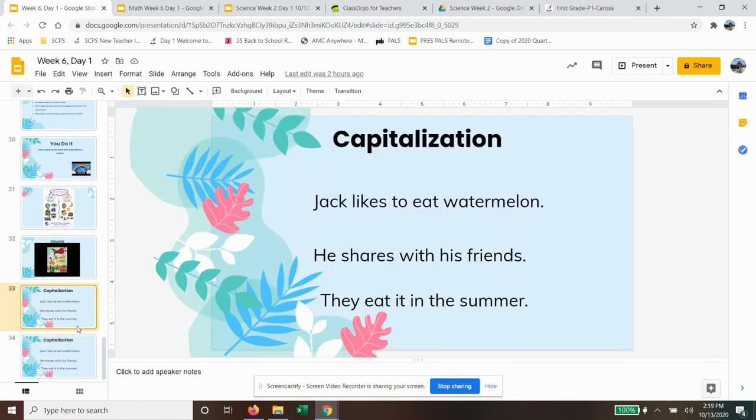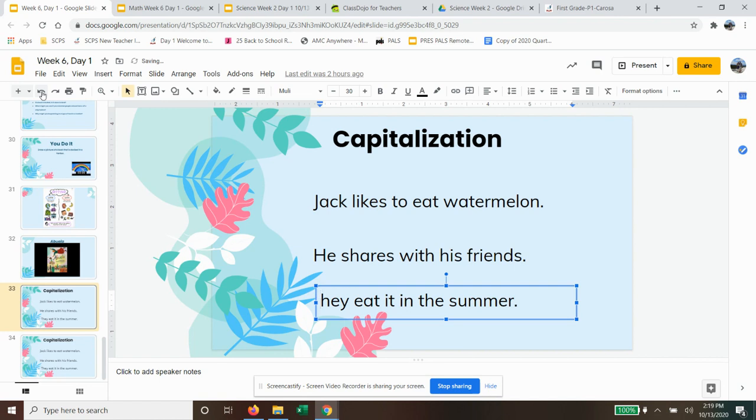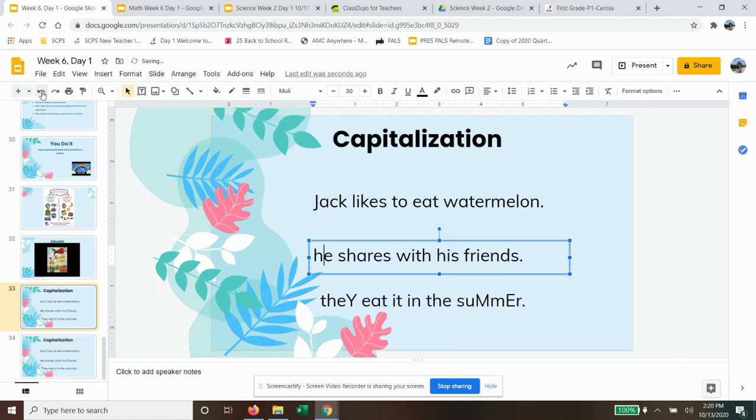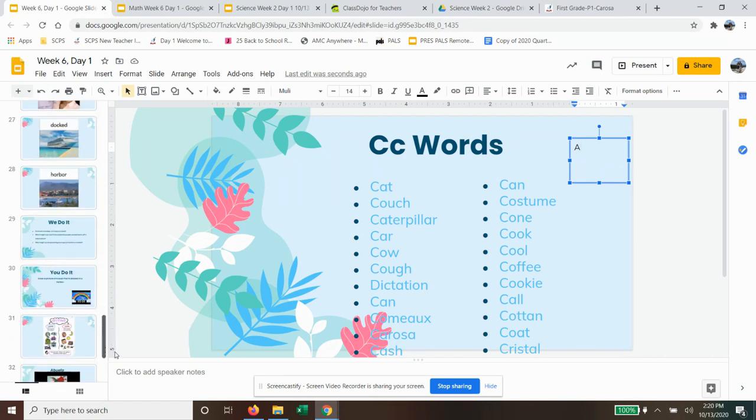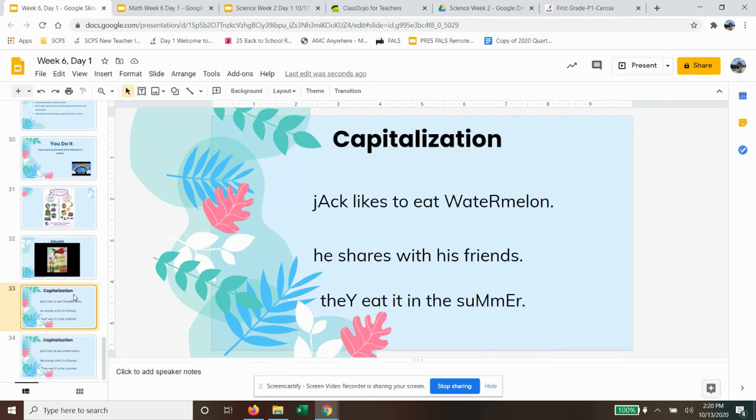capitalization, and what and how it would look like. So at the beginning, it looked like this, where I asked the students what was wrong in each of the lines.